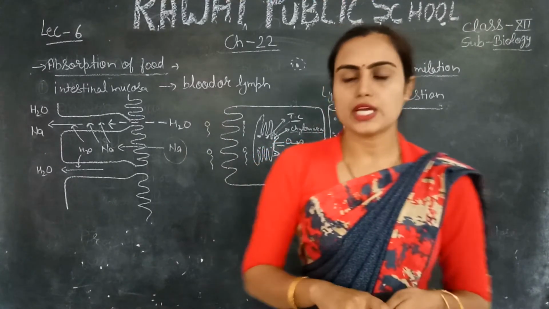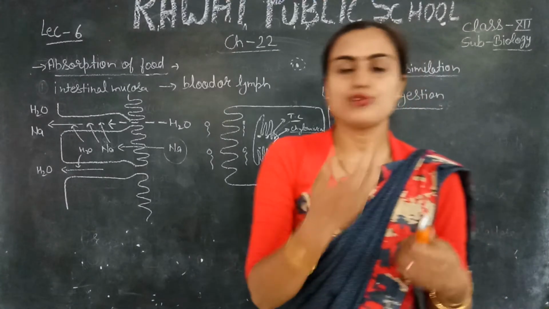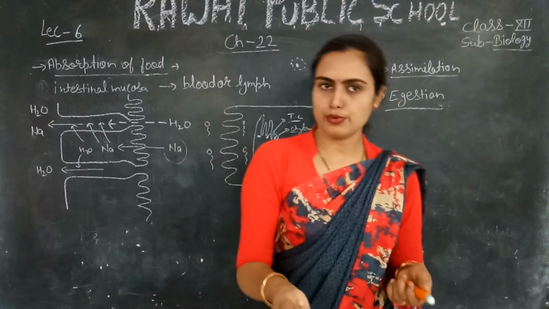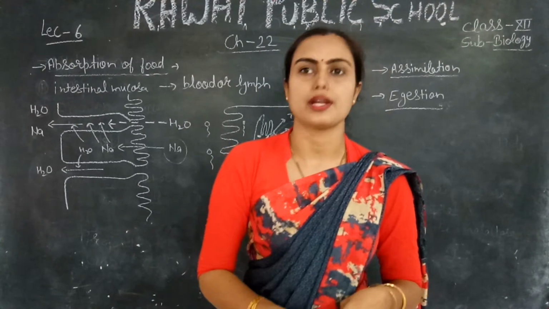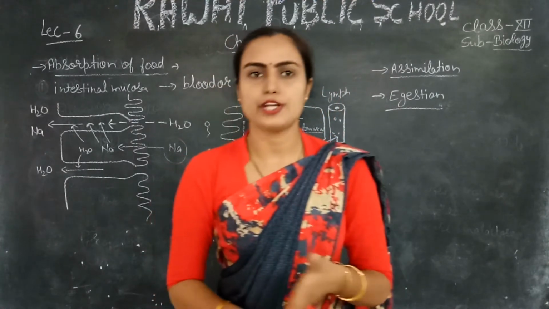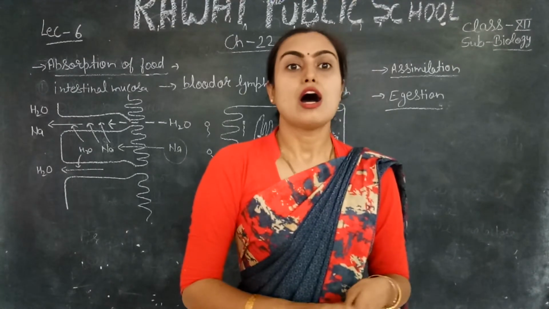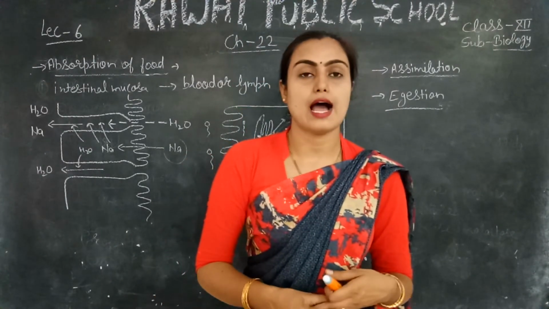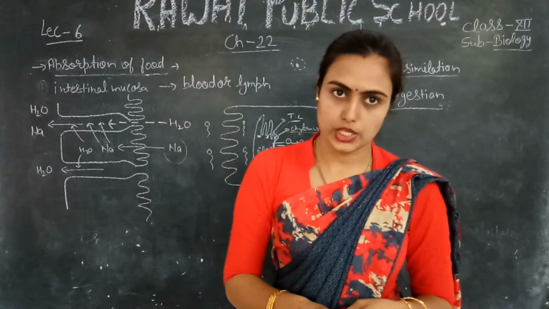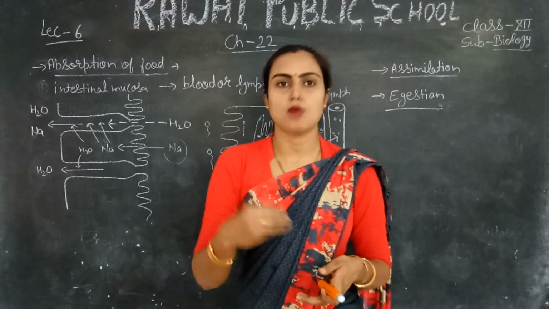One more small topic in this chapter is malnutrition. Generally, malnutrition means the deficiency of a particular nutrient. There are various diseases due to malnutrition, for example kwashiorkor and marasmus. These diseases occur due to the deficiency of protein and carbohydrate, because protein is the building block of your body.